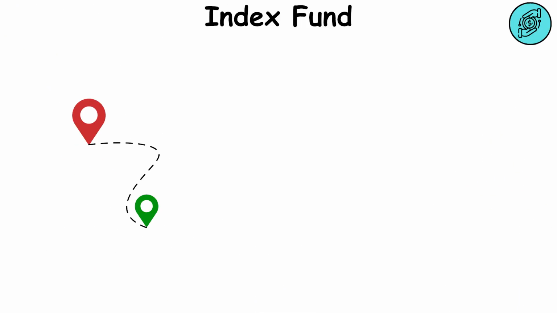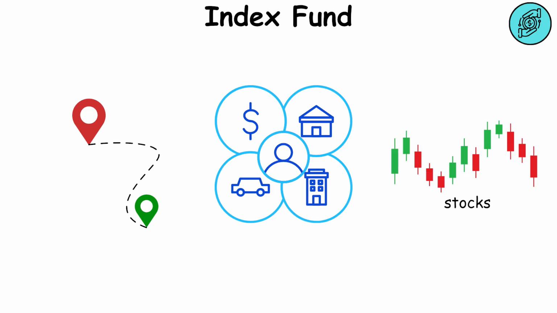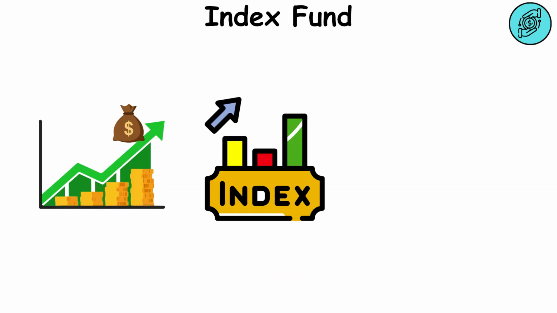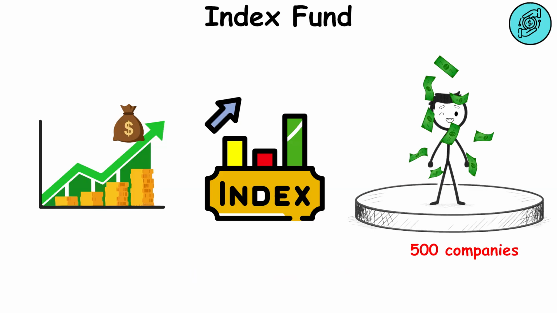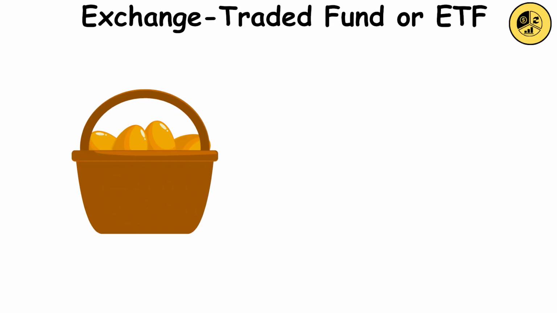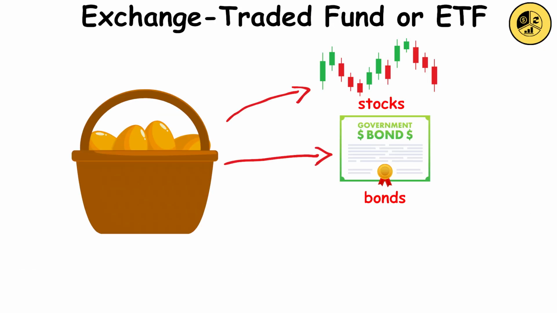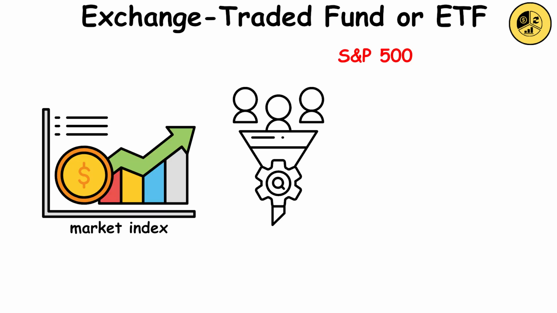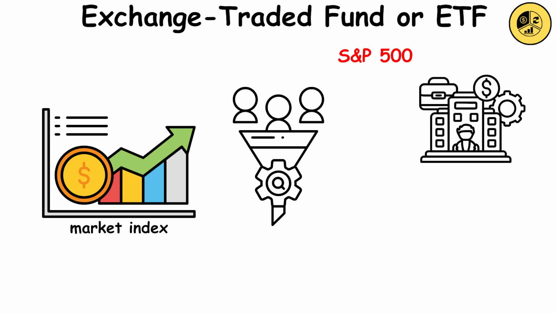Index fund tracks a specific group of assets or stocks. The most famous example being the S&P 500, which is the largest 500 US companies, meaning if you invested in this index, your money is spread across these 500 companies. Exchange Traded Fund, or ETF, a fund that holds a basket of assets like stocks, bonds, or commodities. They generally track a specific market index like the S&P 500, but can also focus on specific sectors or asset classes.